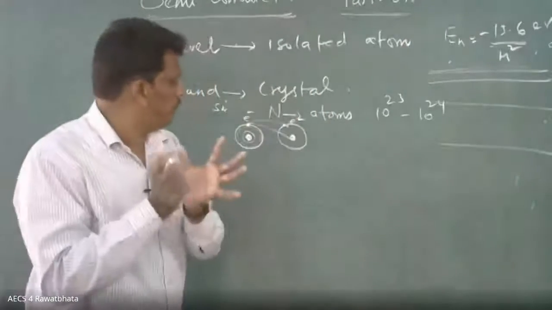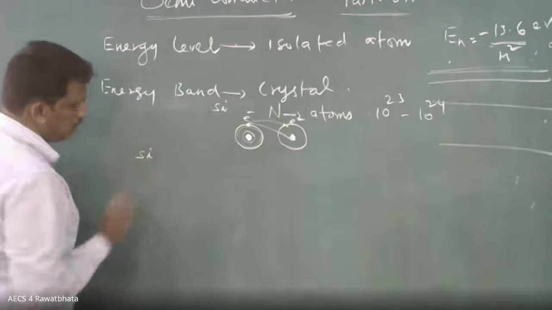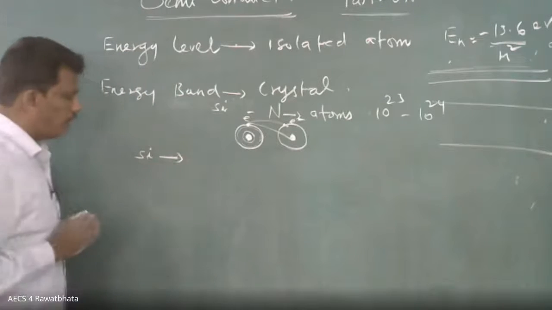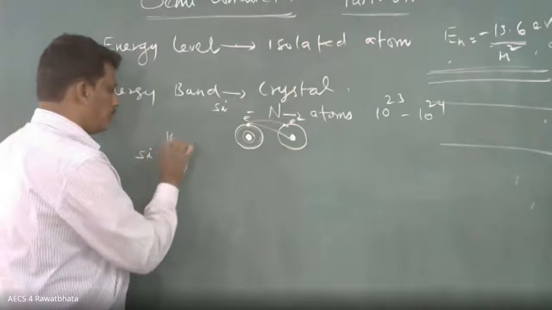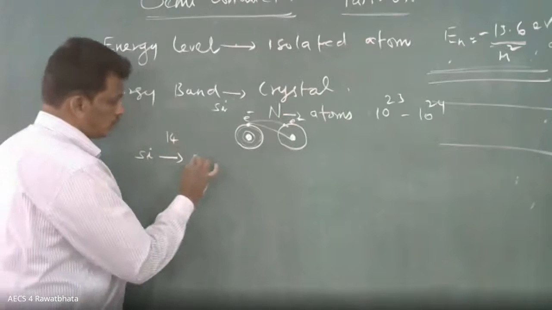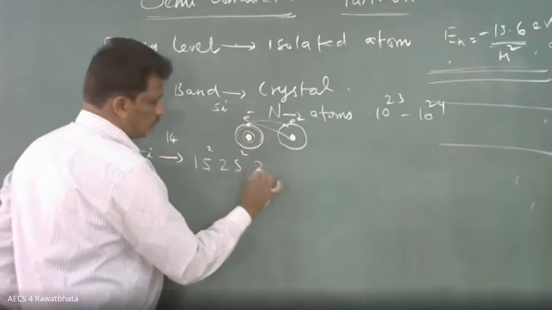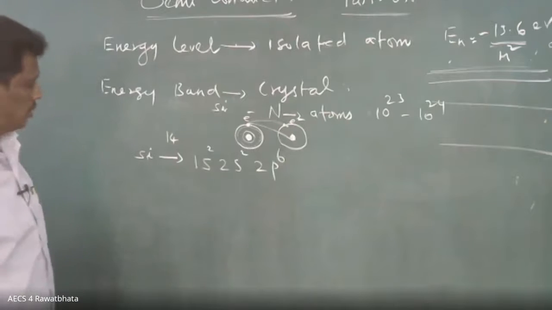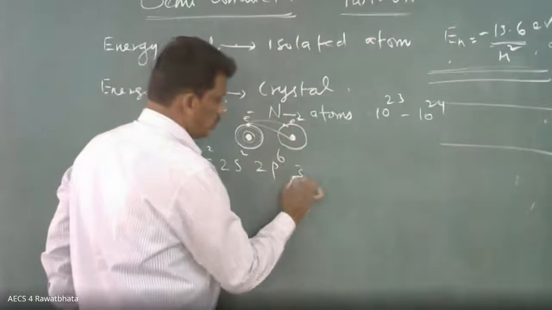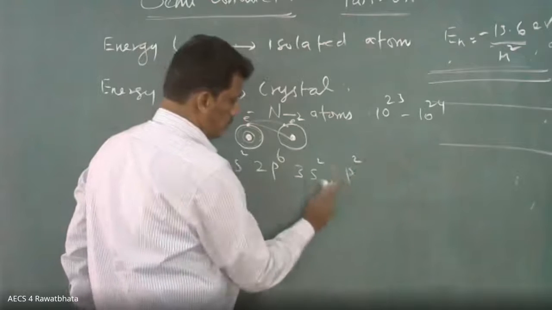Okay, it may be a little difficult, so let me explain. Suppose you take silicon. What is the electronic configuration? Already you know. What is the atomic number? 14. So 1s2, 2s2, 2p6, that makes 10. Now 4 more, so 3s2, 3p2.